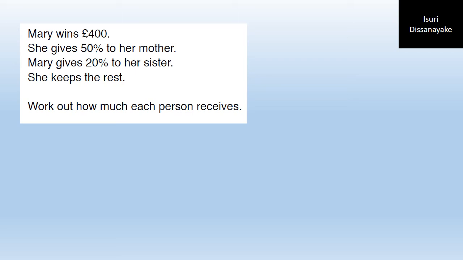Mary wins 400 pounds. She gives 50% to her mother. Mary gives 20% to her sister. She keeps the rest. Work out how much each person receives. The total amount Mary won is £400. Out of £400, 50% is given to her mother. To calculate the amount she has given to her mother, it is 50 over 100 multiplied by 400. So £200 she has given to her mother. Then out of this 400, 20% is given to her sister. So that is £80.